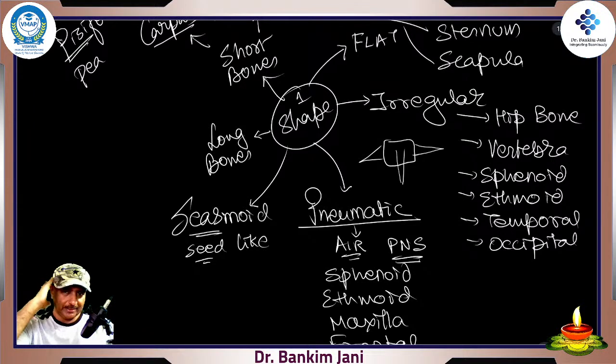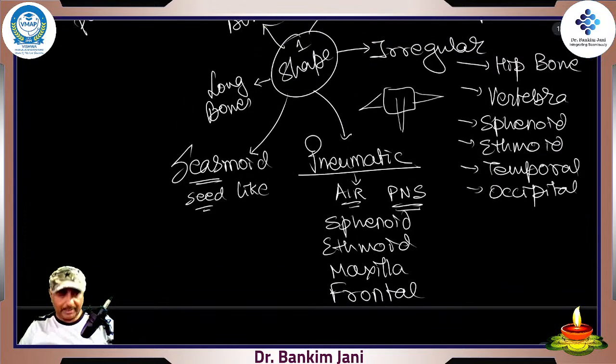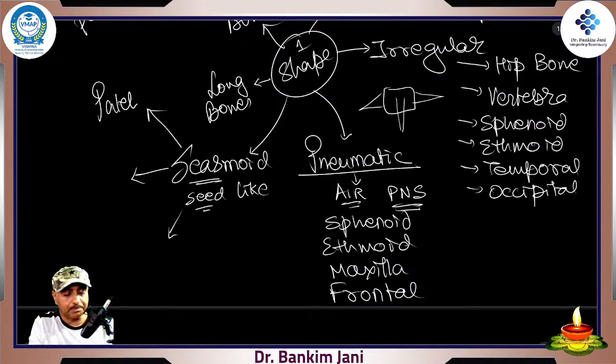Parietal is on the side, right? In parietal, you won't find those air sinuses. Parietal is here, temporal is here, occipital is on the back, right? Yeah, patella is the sesamoid bone. So now we are coming to that. For the sesamoid bone, they are seed-like. Now a seed develops in something, right? So these are the bones which are developing into the tendons. So the first one is patella.